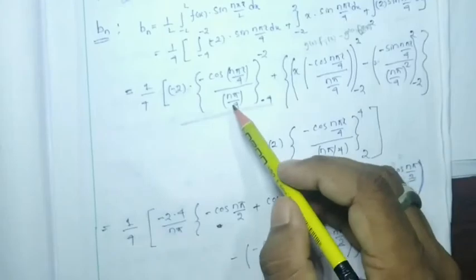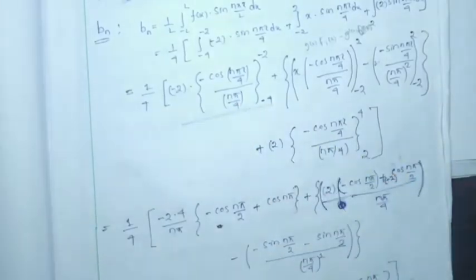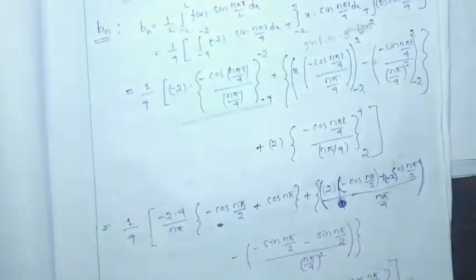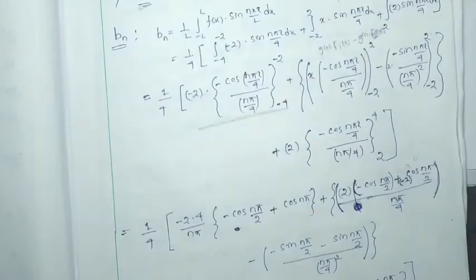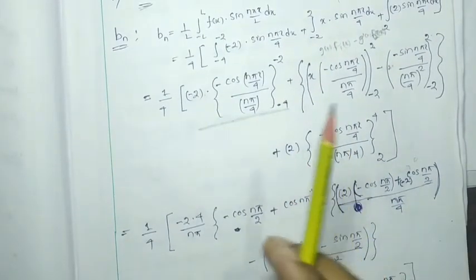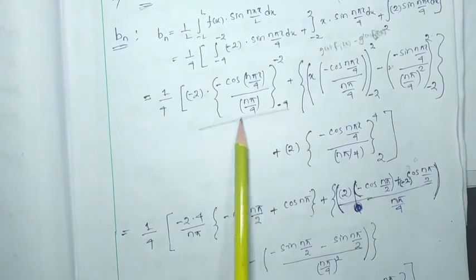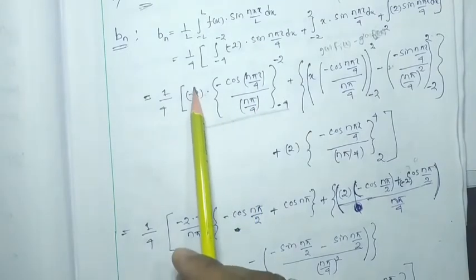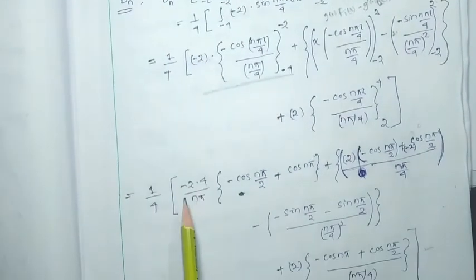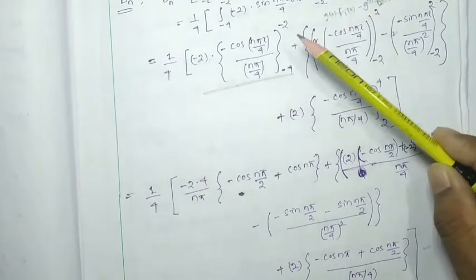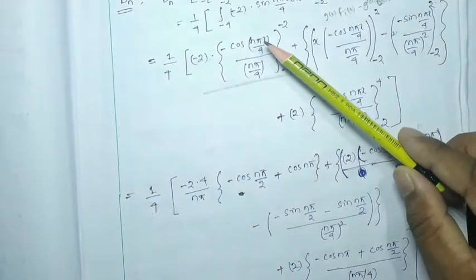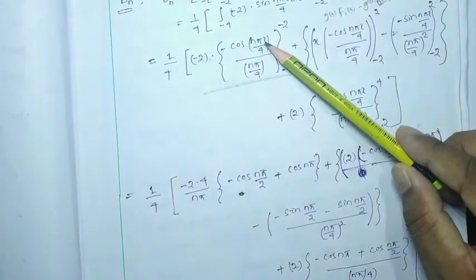Actually n pi by 4 is at the denominator. So if we take this one to the numerator, it will automatically be minus 2 into 4 by n pi, and now we have to put minus 2 over here at x.